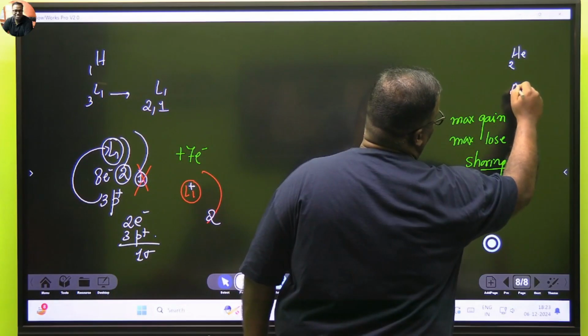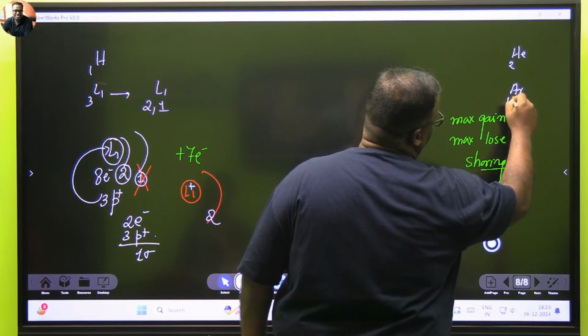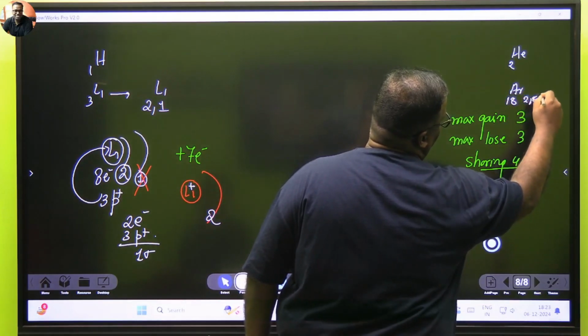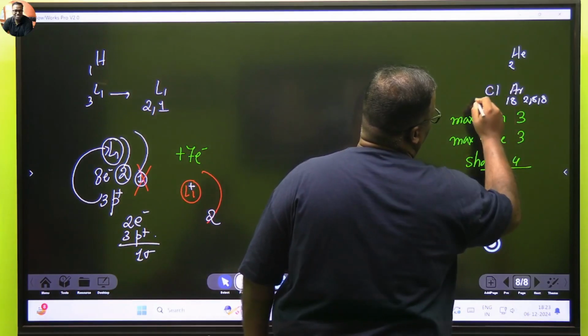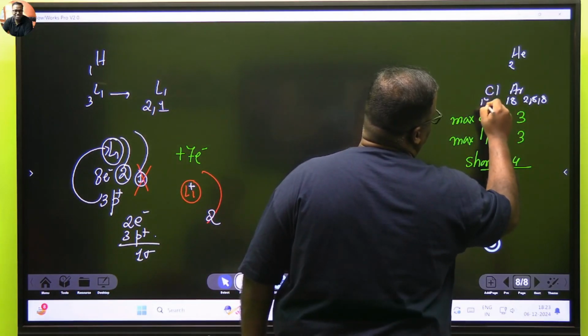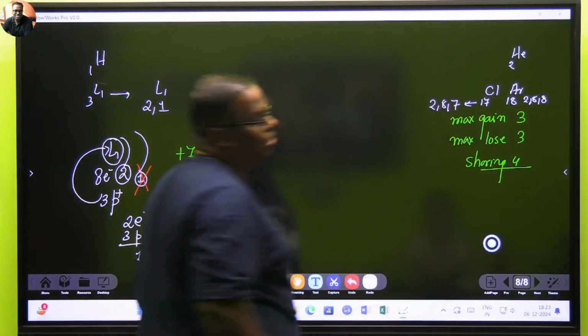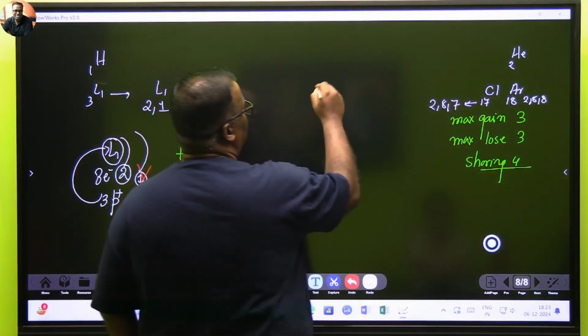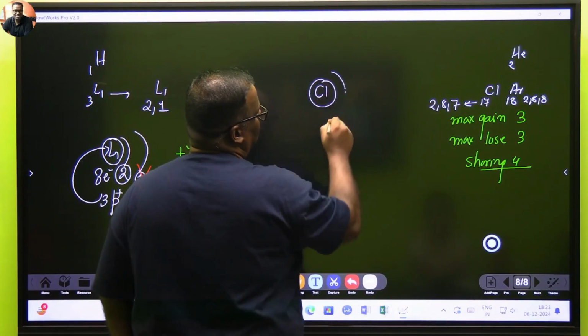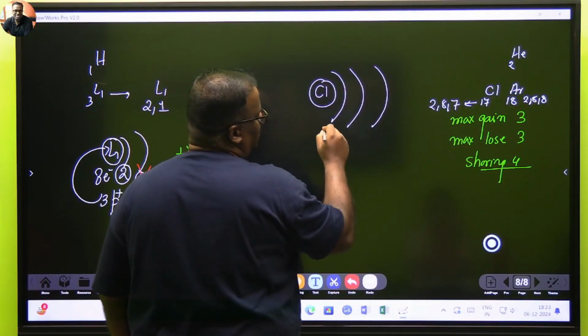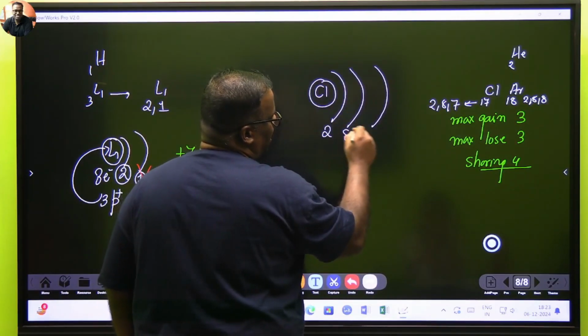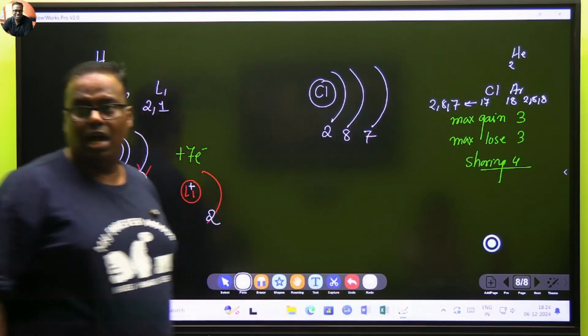Let's say we take argon. Argon is how much? Argon is 18, which means argon is 2,8,8. Before argon, we have a lovely thing called chlorine. Chlorine is 17, which means chlorine is 2,8,7. अब जरा chlorine को देखो. Look at chlorine. I am chlorine. I am a 3 shell entity, 2,8,7. I also want to be the good boy.